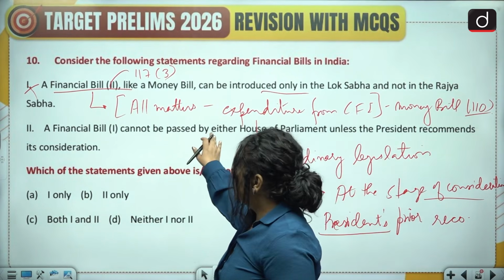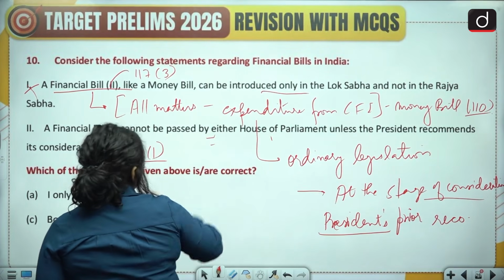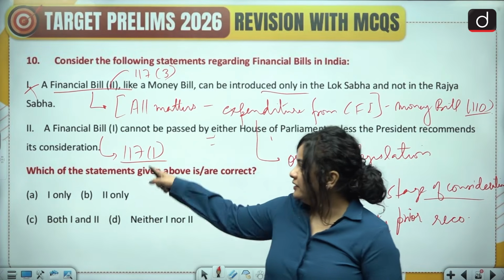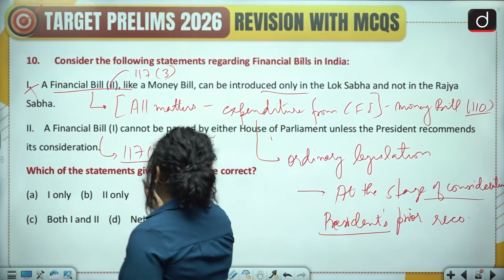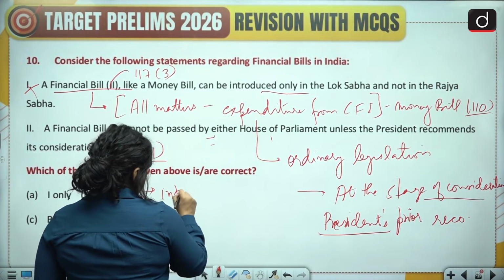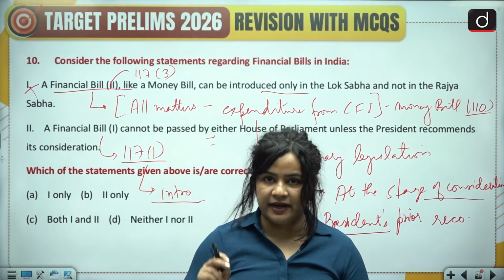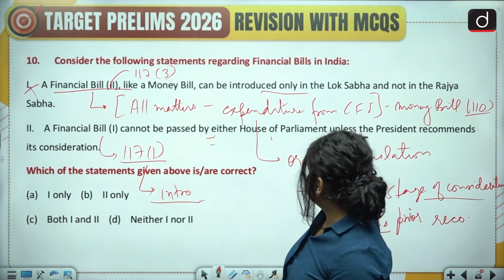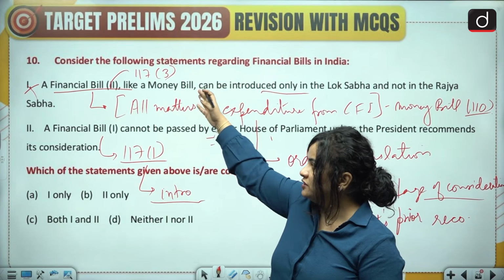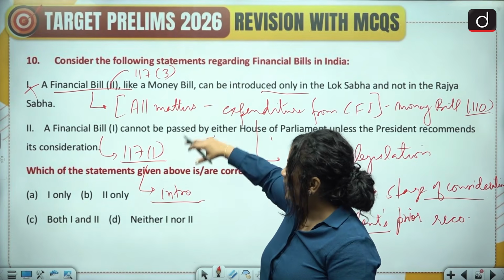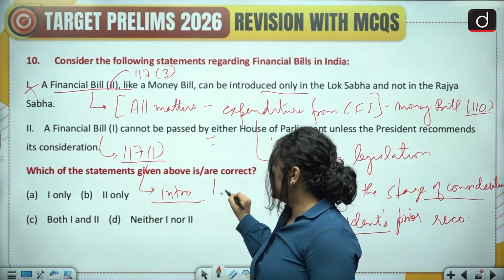So financial bill 1 is actually governed under Article 117 clause 1. The statement we know is incorrect, but here President's prior recommendation is actually needed, but only at the stage of introduction. Before introducing the bill, the President's recommendation is mandatory, but at the stage of consideration, like it's mentioned in the statement, it is not. It is actually the description of the first one, and here they have actually interchanged the descriptions because this can be introduced only in the Lok Sabha.